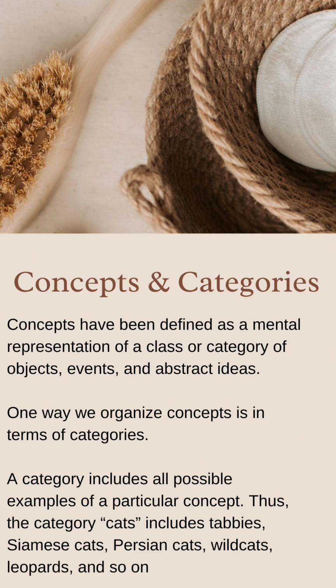All right. Okay, so let's move on to what a category means. A category includes all possible examples of a particular concept. So, for example, the category cats would include normal cats that we know about, wild cats, Siamese cats, leopards, etc. So categories include all possible examples of a particular concept.